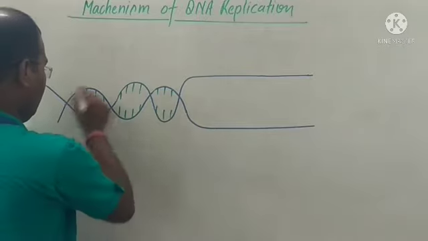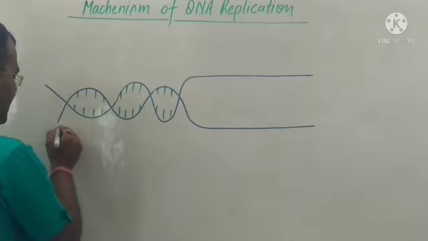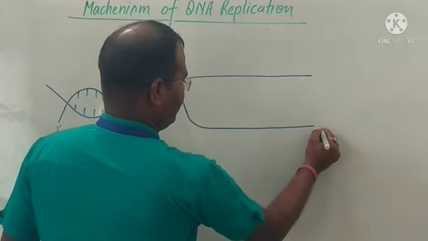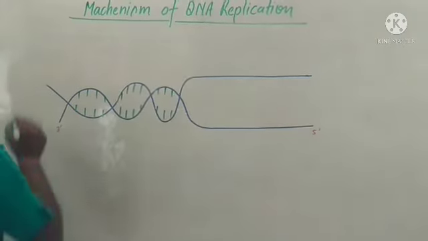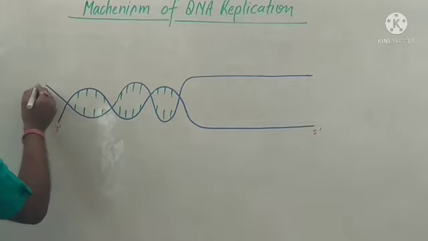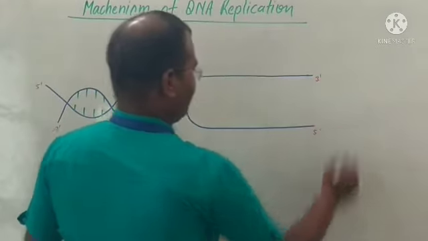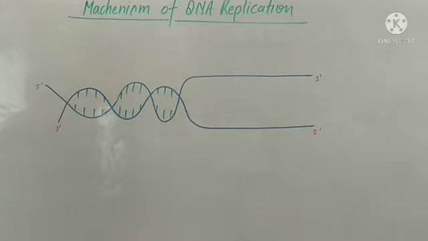The direction of this end is 3', so on this other place the direction will be 5'. And if the direction of this chain is 5' here, then this place will be 3'. Okay, this is the DNA.